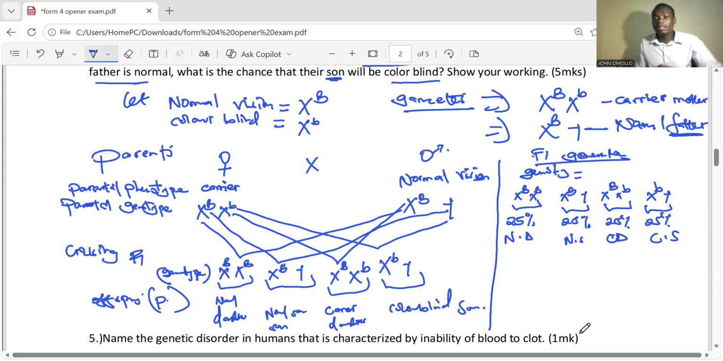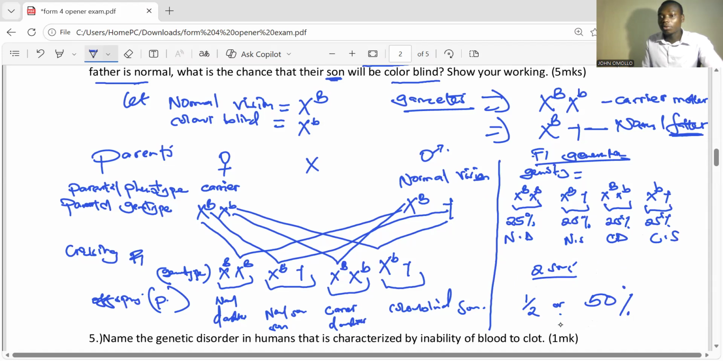The chance. What is the chance? If we want to get, how many sons do they have? We have talked about normal son and colorblind son. So there are two sons. What is the ratio? So we have 1 over 2. Because there are two sons, we are going to have 1. The chance of being colorblind is just going to be 1 over 2, or 50%. If we add this and this, we get half of 100%, which is 50%.